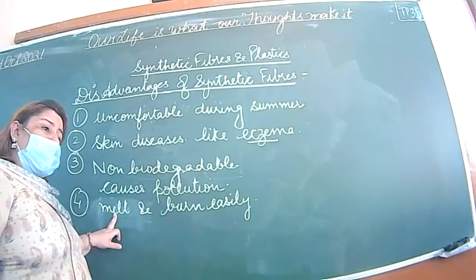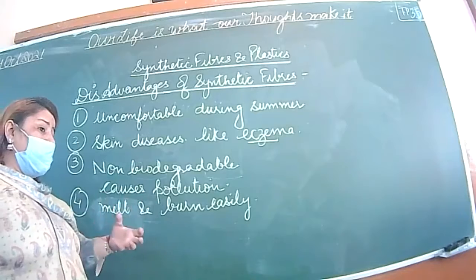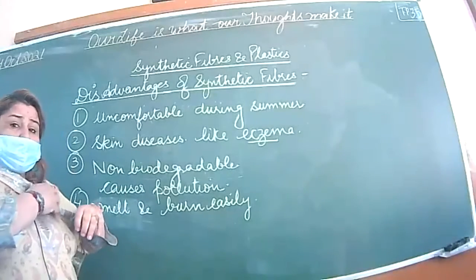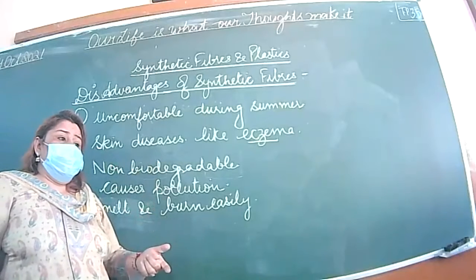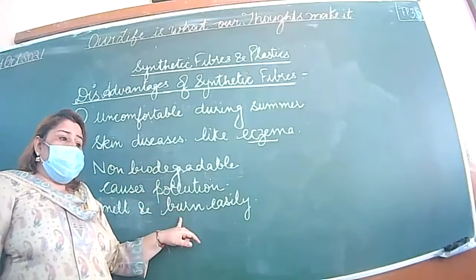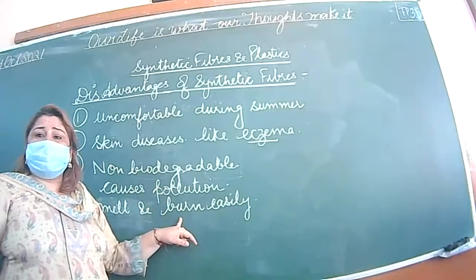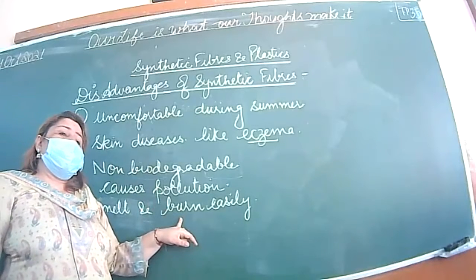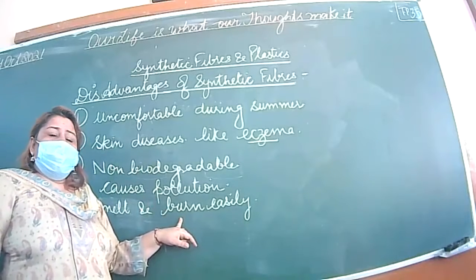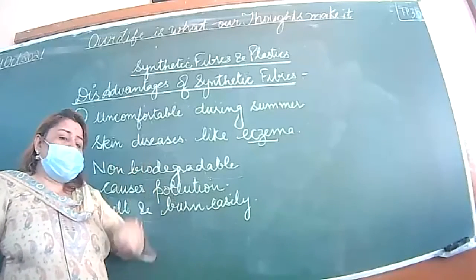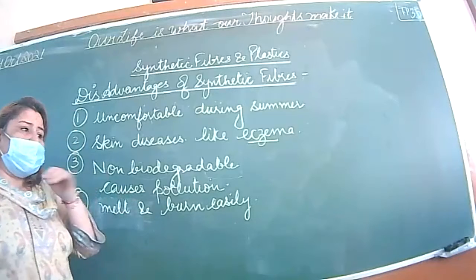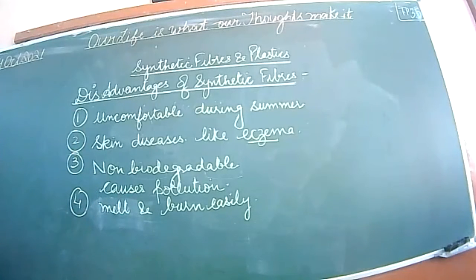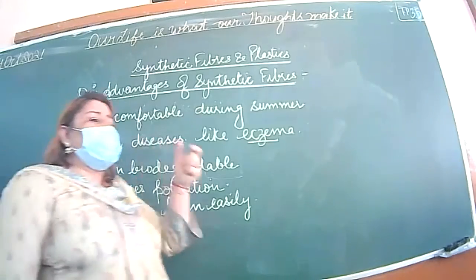So they will melt, and when they melt, they will start burning and stick to our body. They form a bead-like structure and stick to our body, and it causes a problem. Is it clear? So it is advised not to wear synthetic clothes while working in the kitchen or while burning firecrackers also. This will melt. When this melts, you can write down that synthetic clothes melt and form a bead-like structure.